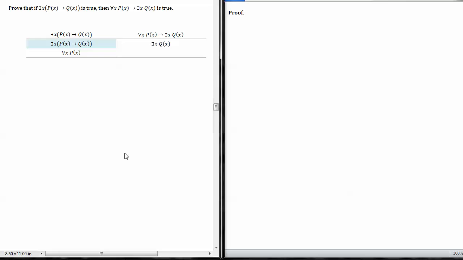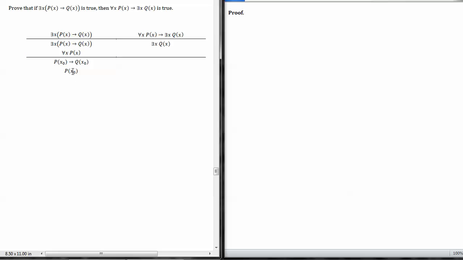So give a name, for example x naught, to a particular x value for which the statement holds. So we have p of x naught implies q of x naught. And then for our universal statement here, we know that p of x is true for all x. The only x value we care about is x naught here. So we'll just say that p of x naught is true.